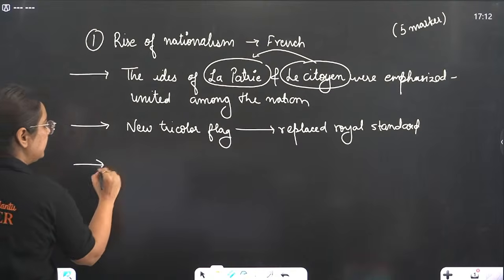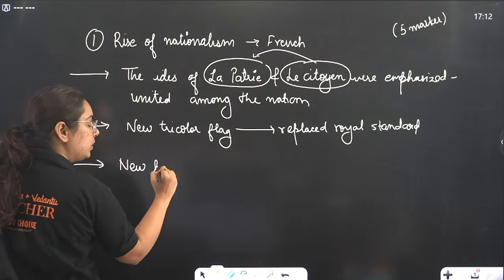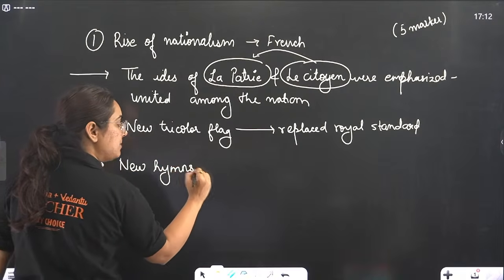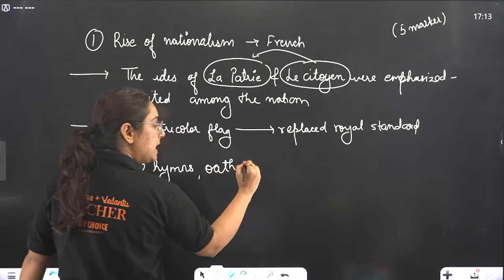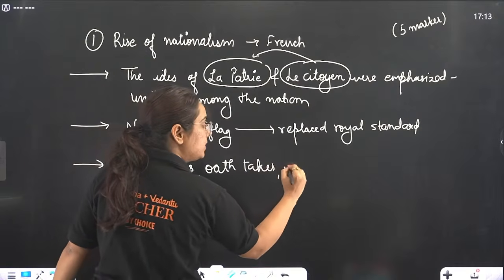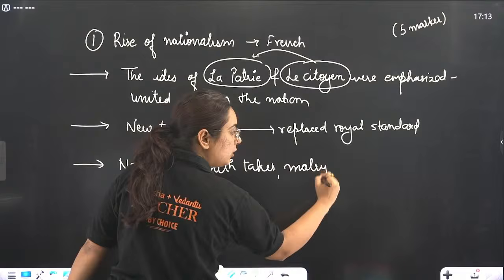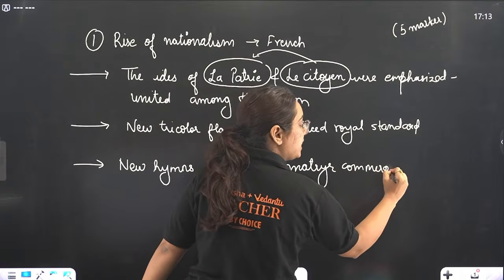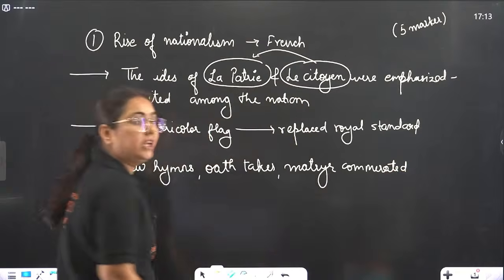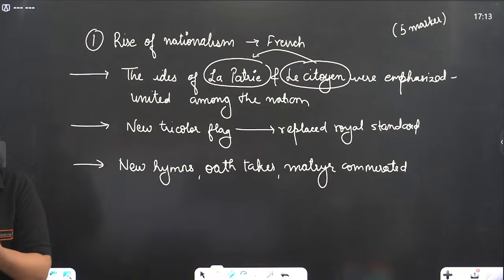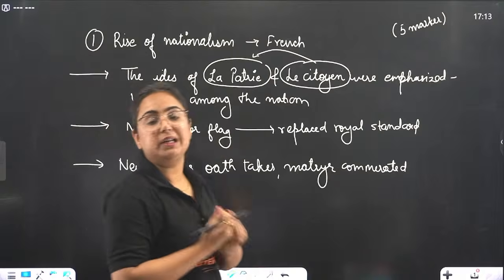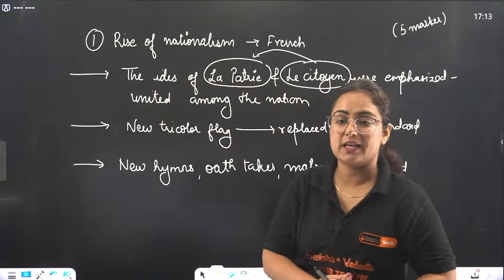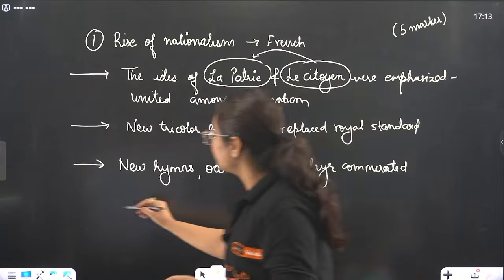Then we have seen that new hymns were composed, oaths were taken, and martyrs who lost their lives fighting for the nation were commemorated. So basically what is going on here? They are building the feeling of unity, the feeling of togetherness. Okay, the next is beta.